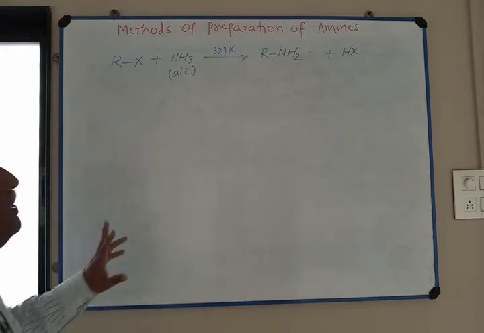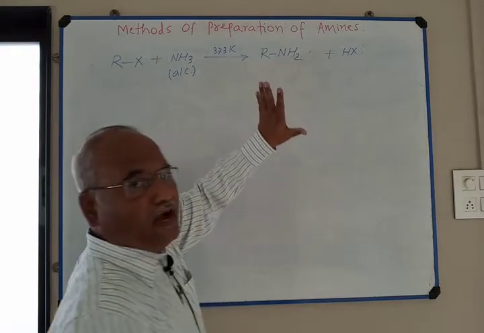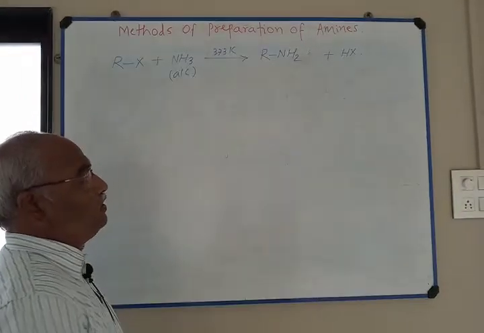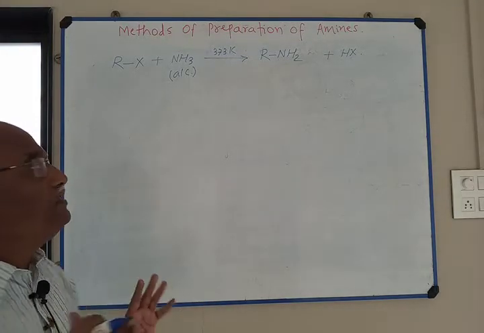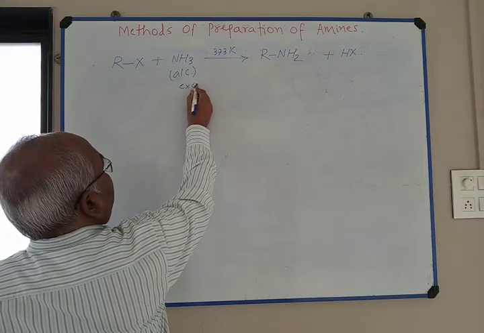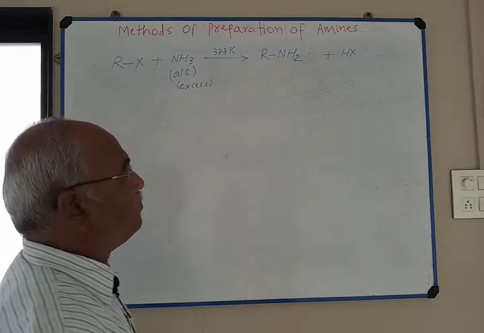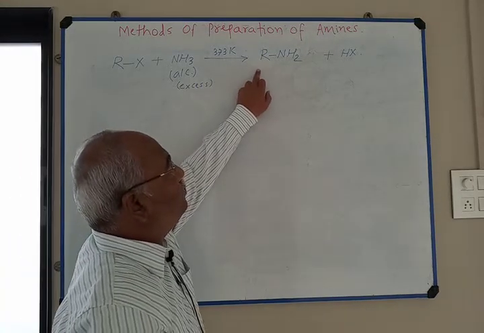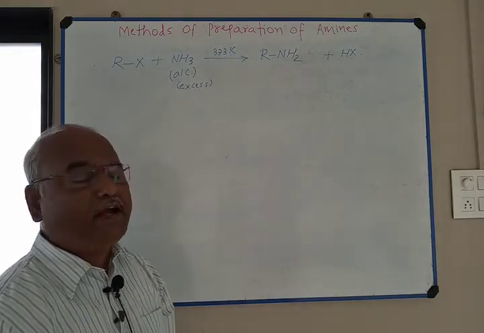Now if you want to prepare primary amine in higher percentage, then you have to use excess of ammonia. When excess of ammonia is used, we get a higher percentage of primary amine.